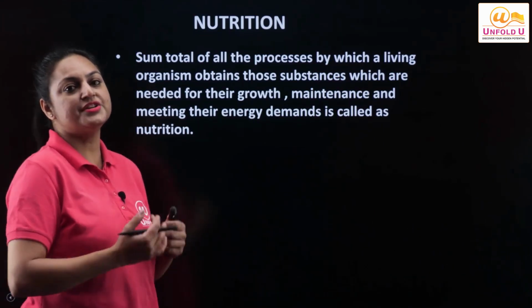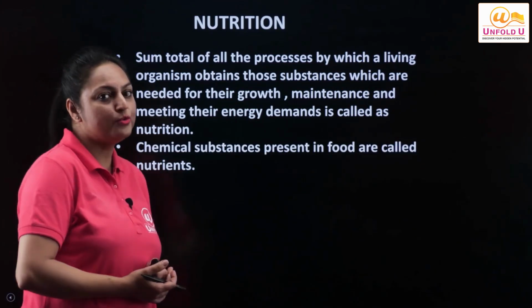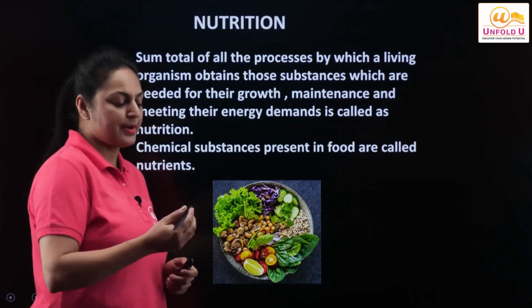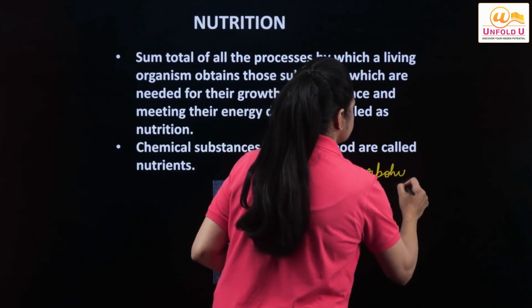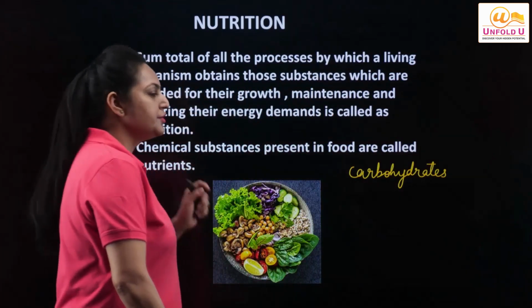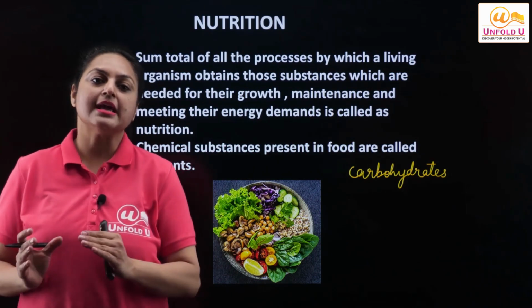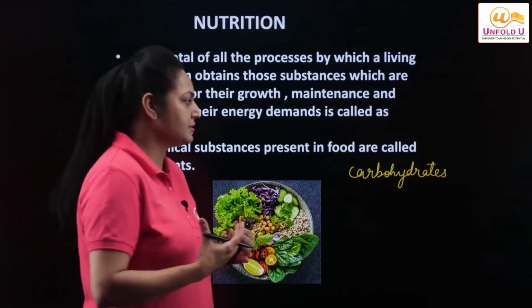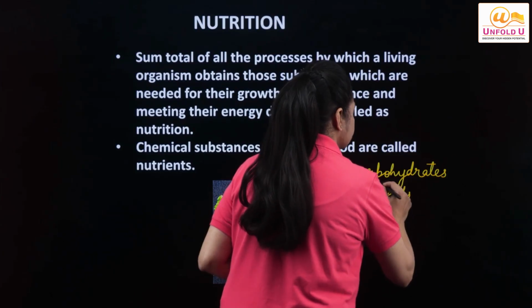So this is the definition of nutrition, and the chemical substances which are present in the food are called nutrients. A balanced food has carbohydrates, lipids and proteins, vitamins and fats too. But at the same time I must tell you that these nutrients are of two types. One is macronutrients. Just as the name says, macronutrients are those substances which are required in larger amounts, and those substances are carbohydrates, lipids and proteins.